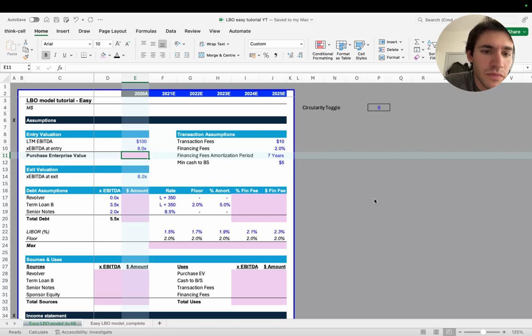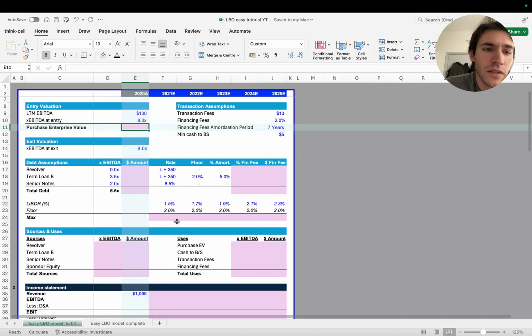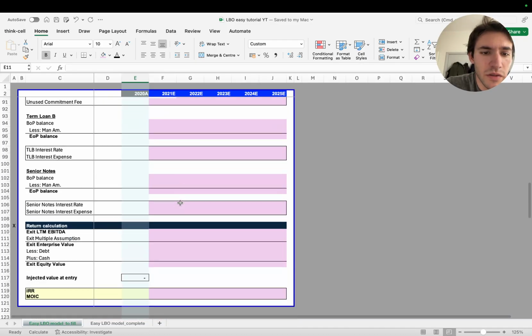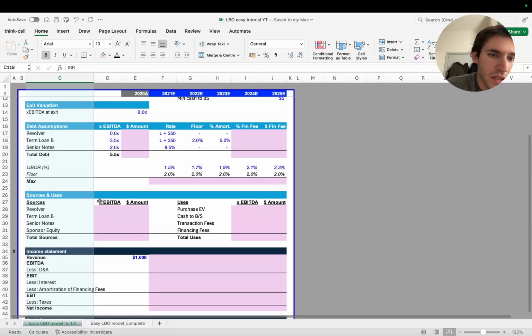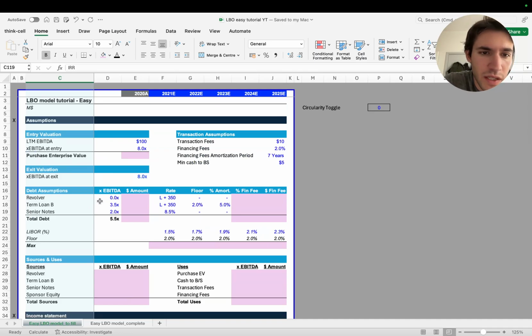Okay, so you have different sections here, and the end result of an LBO model is going to be an IRR and a multiple on invested capital, multiple on cash, multiple on money. It's basically the same thing. An IRR is a percentage, a multiple is 2 times, 3 times the money that you injected at the beginning of the transaction. Those are the two main KPIs, the metrics that we want to measure with an LBO model. This time we're going to start very easy.